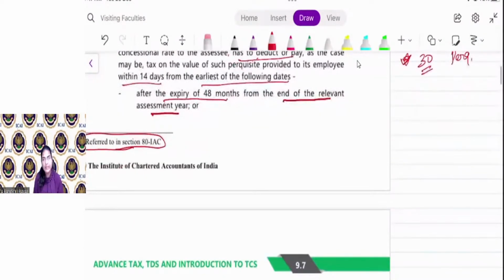Earliest of: after expiry of 48 months from the end of the relevant assessment year. So if you are issuing shares in assessment year 23-24, then 48 months means 24-25, 25-26, 26-27, 27-28. So after assessment year 27-28, you will have to deduct tax on that perquisite.